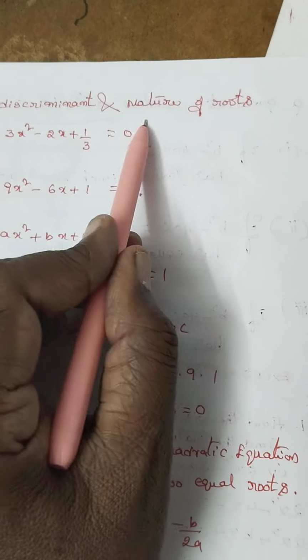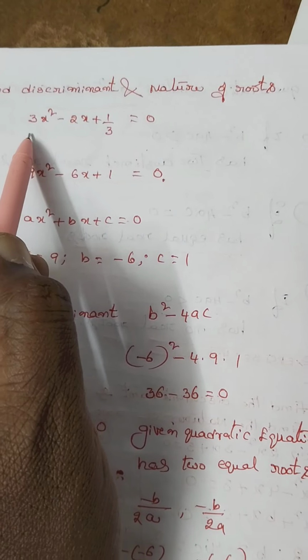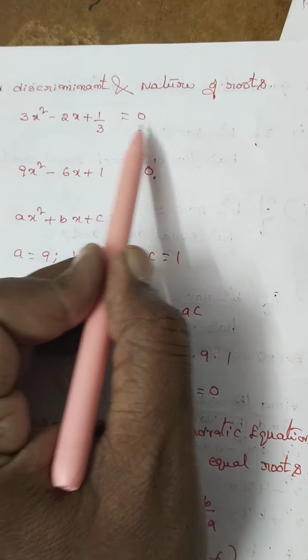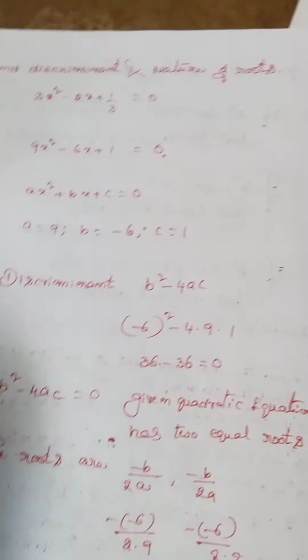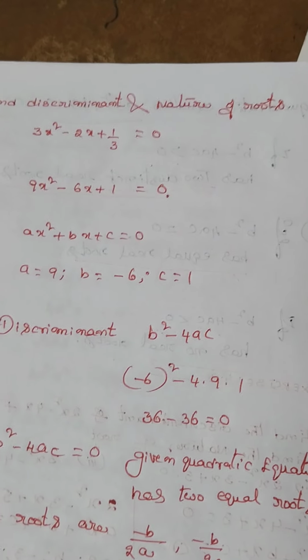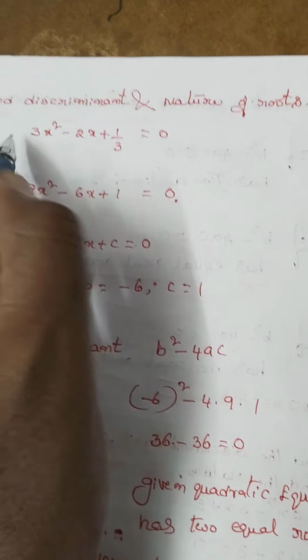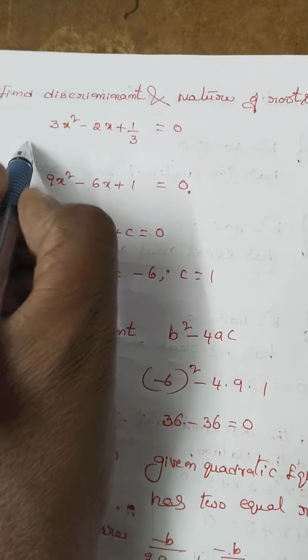Find the discriminant and nature of roots. This is the given equation: 3x² - 2x + 1/3 = 0. Then you have to observe whether this is a quadratic equation or not. This is a quadratic equation, but you have to multiply the given equation by 3.